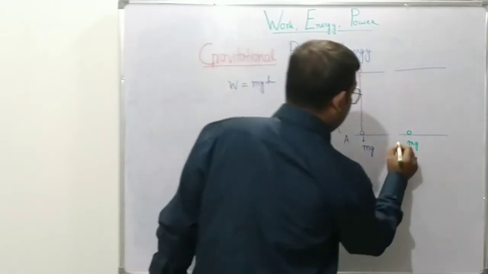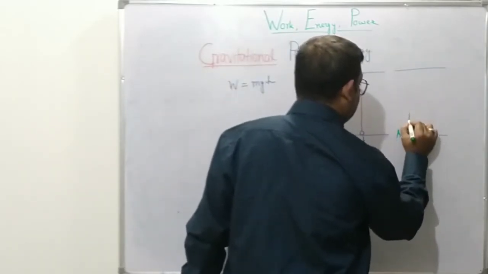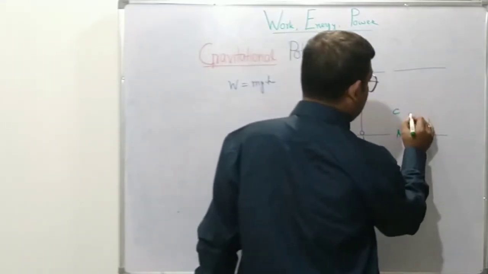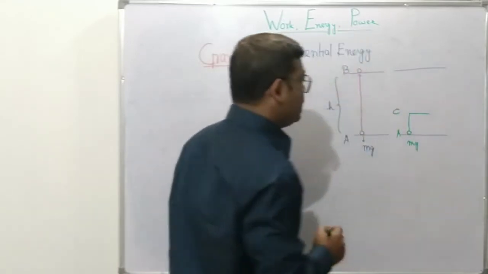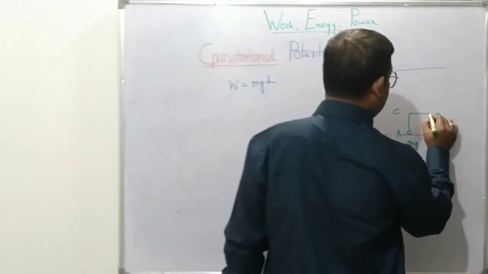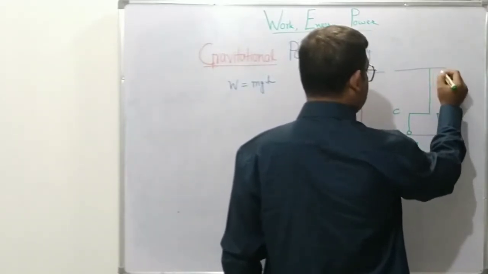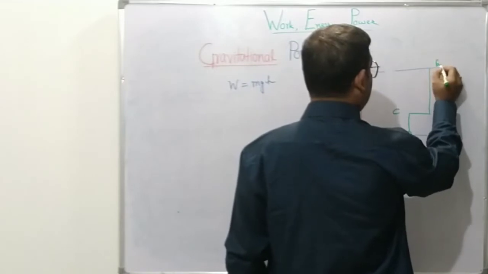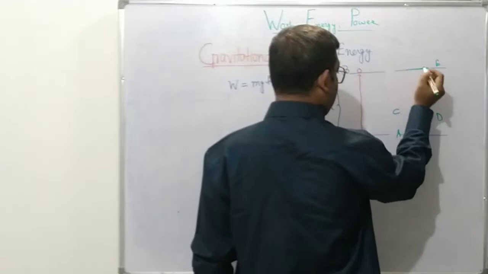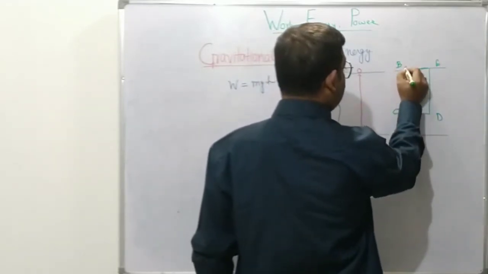but now what we do is that from A we move to some height, let's call this C, vertically upwards, then move in this direction towards right up to D, then move up, let's call this E, and then come back horizontally and reach at point B. The object comes here.